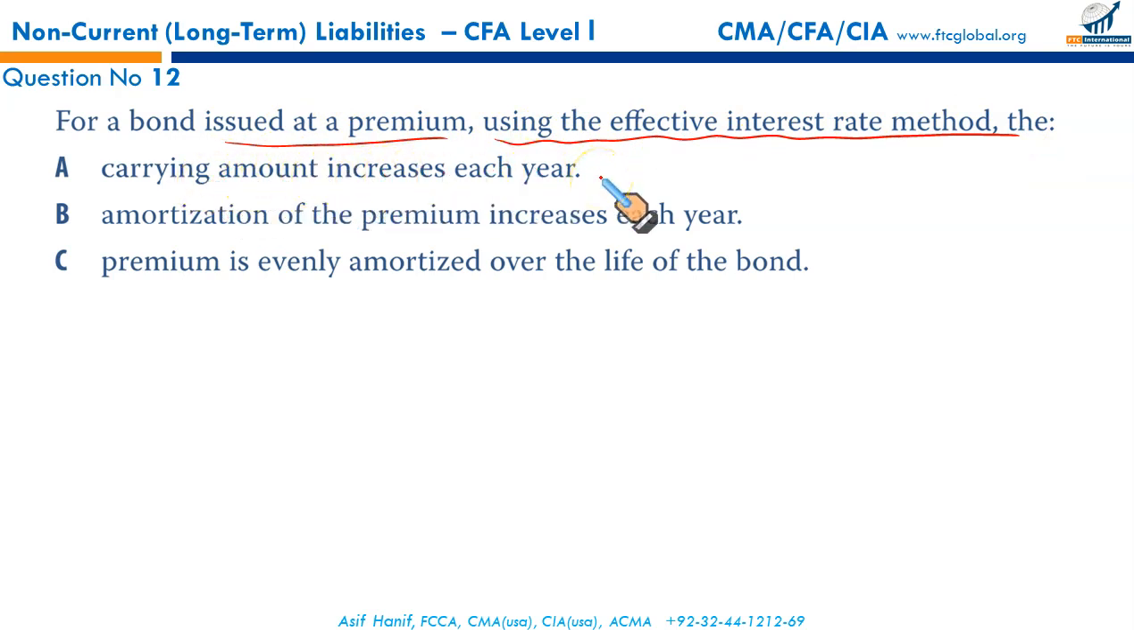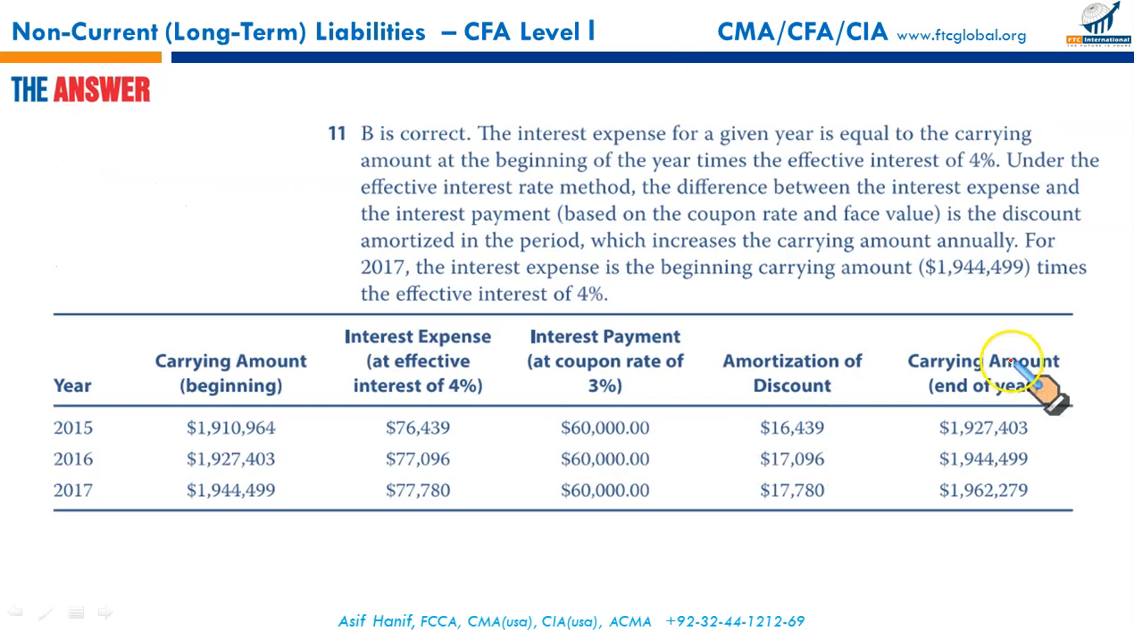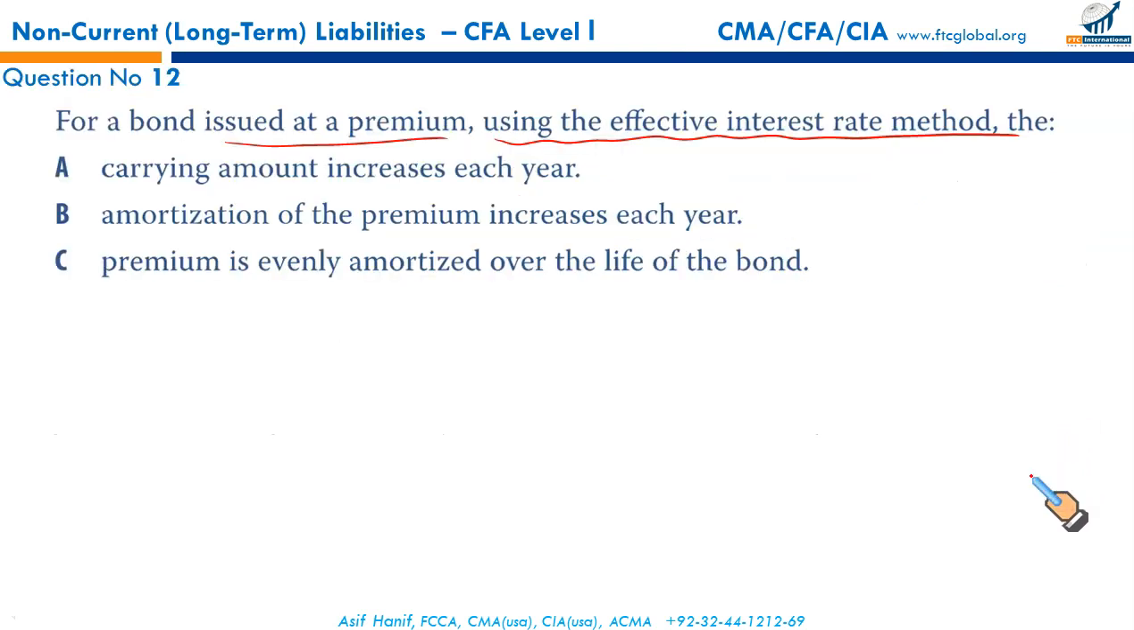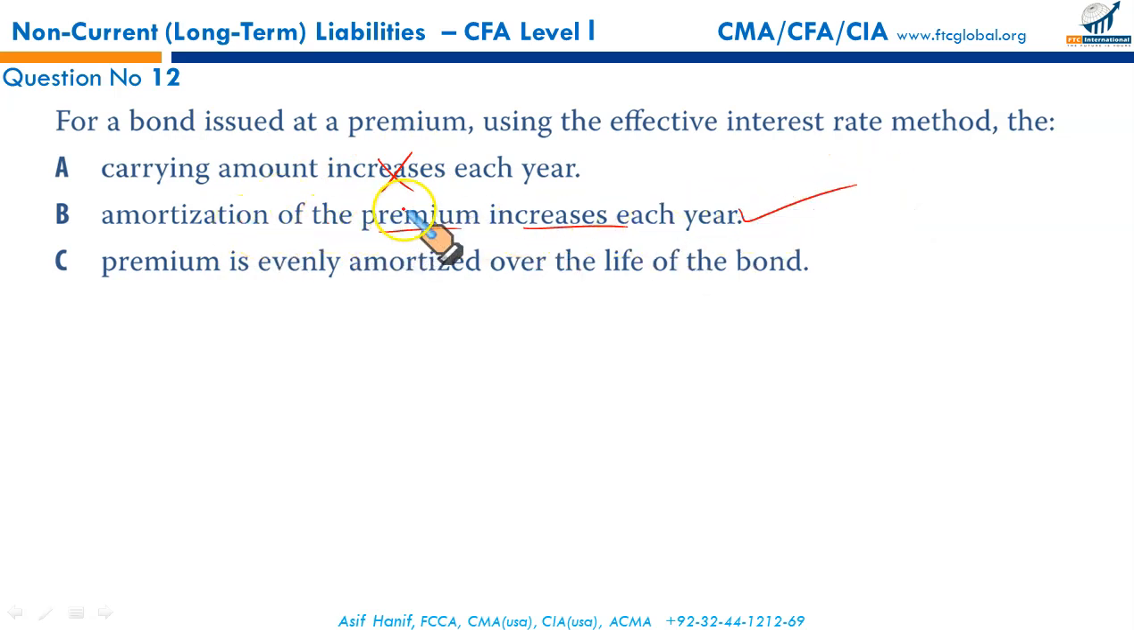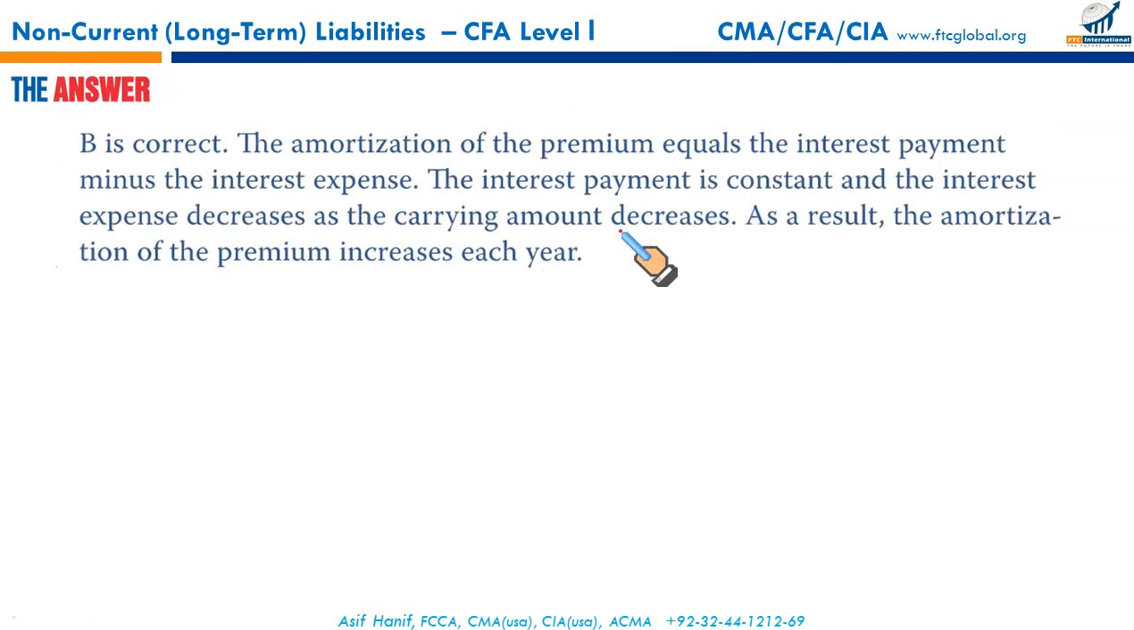No. For a premium bond, the carrying amount falls. For a discount bond, carrying amount increases. For a discount bond, carrying value increases every year. But for a premium bond, the bond issued at premium, its carrying amount decreases each year. Wrong. Amortization of premium increases each year. That's correct. Amortization of discount increases each year. Both of these statements would have been correct, because whether it is discount or premium, the amount of amortization of premium or discount, it increases each year. B is the right answer. We need to look no further.